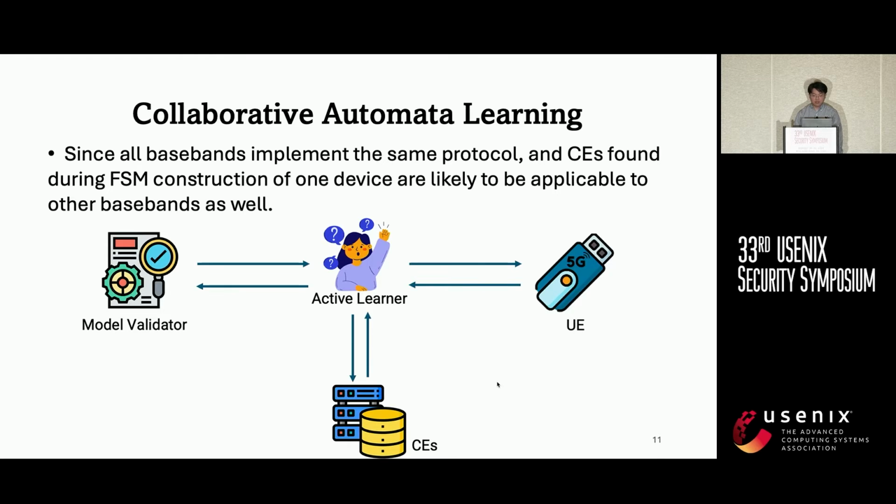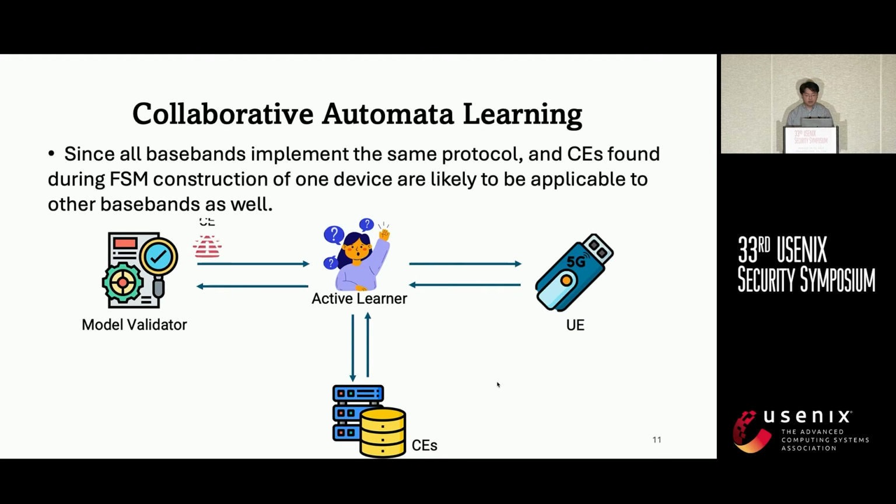To address the second challenge, we leverage another insight. Since all the devices implement the same protocol, the finite state machines would largely be similar, and any counterexamples found during the finite state machine construction of one device are highly likely to be counterexamples for other devices as well. So we can reuse the counterexamples found previously to accelerate the learning.